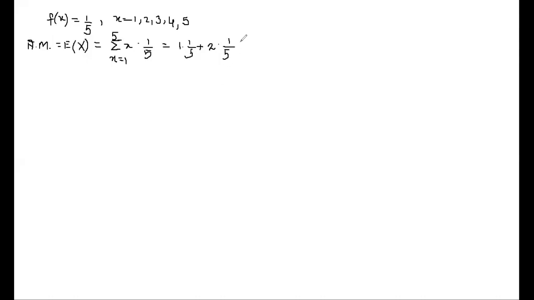Then it is 2 into 1 by 5, then 3 into 1 by 5, plus 4 into 1 by 5 and then 5 into 1 by 5. So this is our expectation of x.